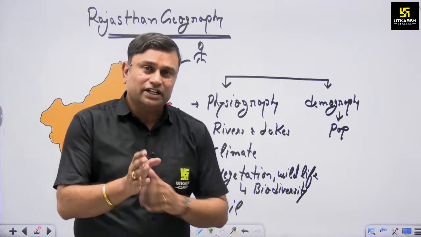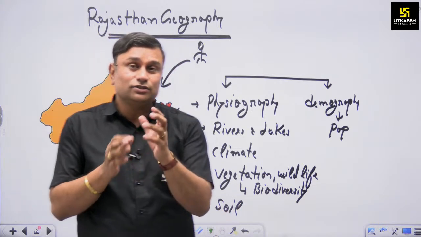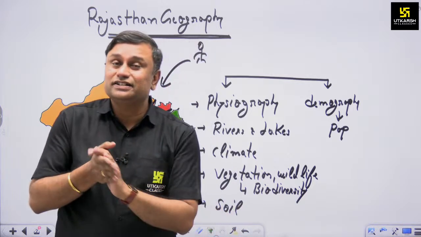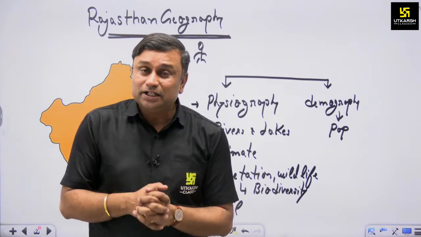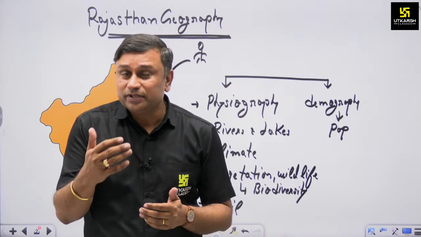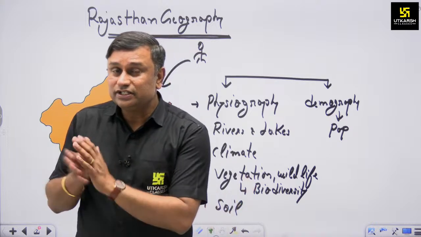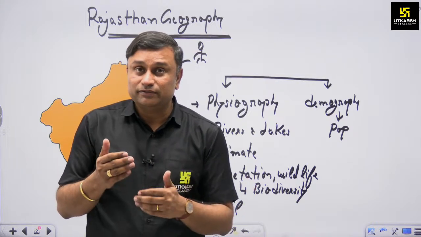Just think about it as an administrator. Right now you are an administrative officer, and you know that there is a total population of 6 crore 86 lakhs in the state, but most of them are in which age group? Are they in adulthood, or in old age? Ultimately you have to work for it.